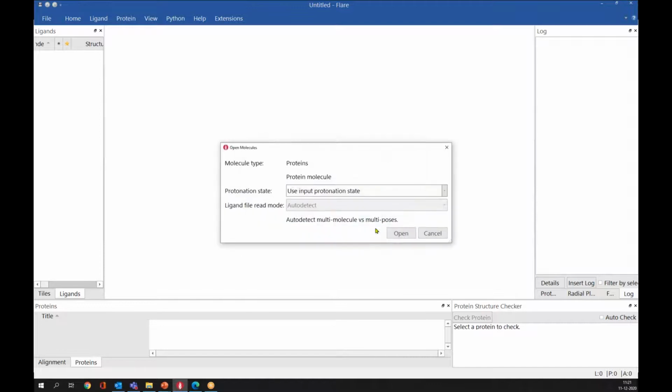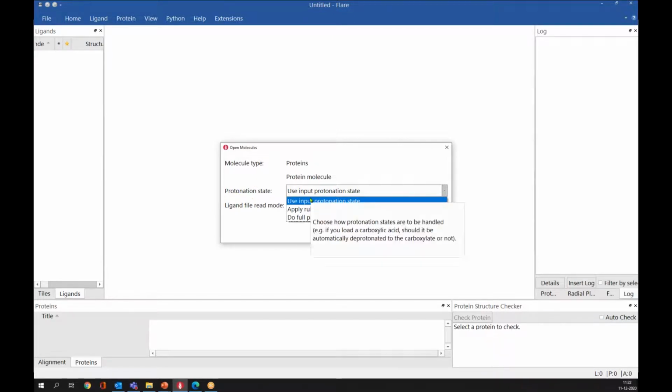Since these structures are coming from crystallography, and we know that those structures lack protons, obviously we need to prepare those structures. So Flare gives you three options for reading in the structure. First is the use input protonation state. This is useful when you have already prepared your structure using some other software or Flare itself, and you're sure that the protonation state of the structure is correct. In that case, you can use this option to read in your structure without changing anything.